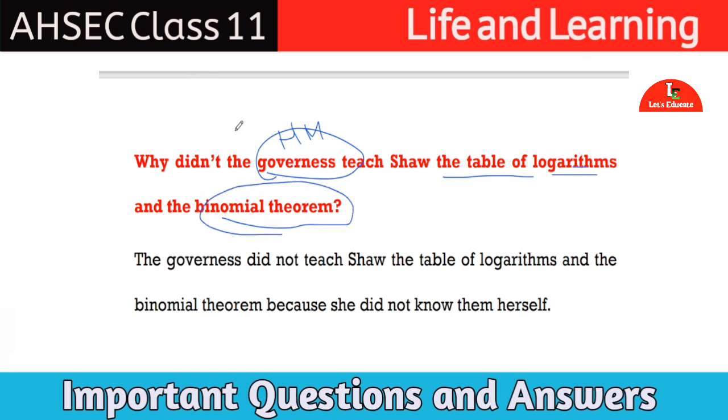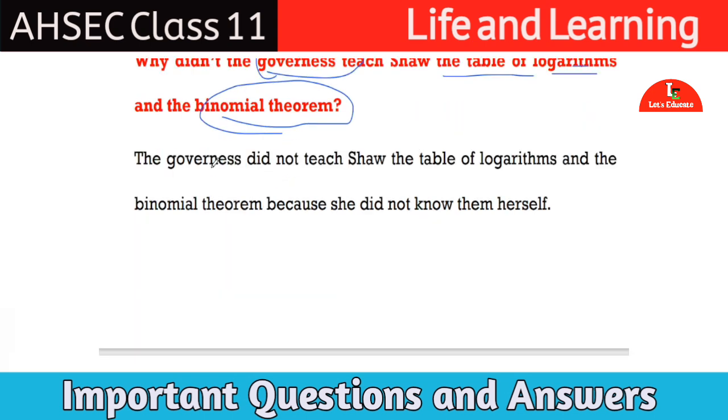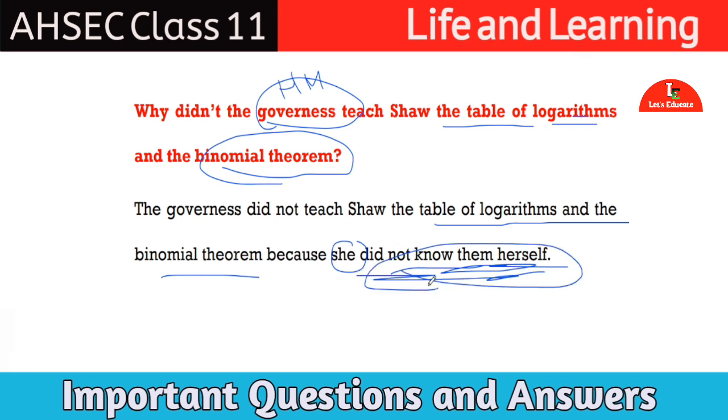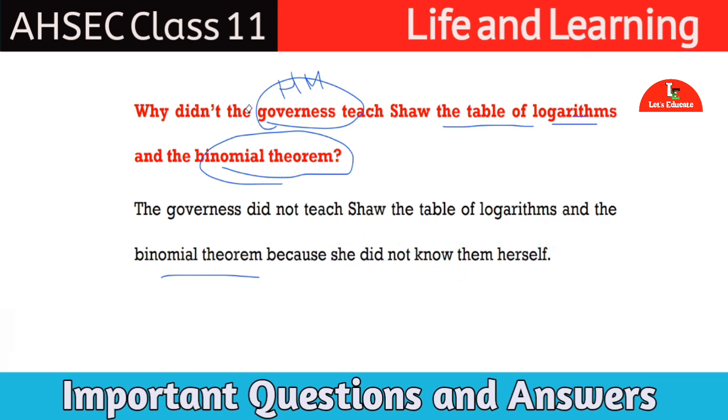Answer: The governess did not teach Shaw the table of logarithms and the binomial theorem because, according to Shaw, she did not know them herself. That is why the governess did not teach logarithms and the binomial theorem to George Bernard Shaw. It is his view only.